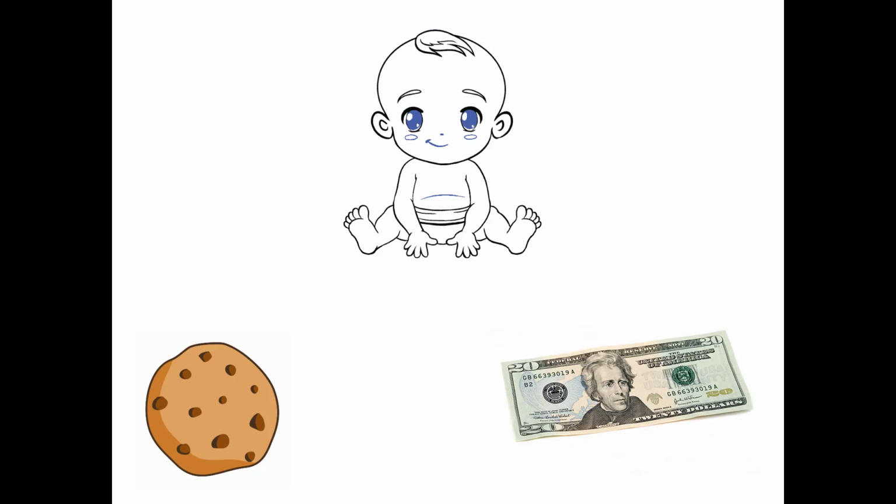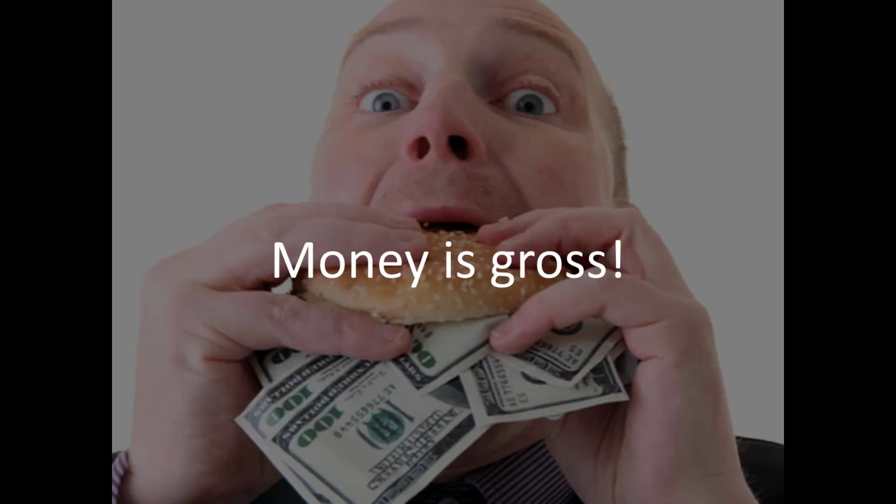If I offered you the same choice, you'd probably pick the 20, because even if you wanted the cookies, you'd realize, man, that 20 could buy you a lot of cookies. But why do we respond so readily to money? Money is gross. That's why the baby doesn't want it. It's a piece of paper that's been shoved into hundreds of people's pockets. It's covered in bodily fluids. It's just gross, right? If you saw a piece of random scrap paper on the ground in a pile of dog poop, are you going to dig it out and take it with you? No. But if you see a $100 bill, yeah, a lot of people are going to go ahead and grab that, right? Why do we respond so strongly to money when it in and of itself is often a disgusting, gross thing?